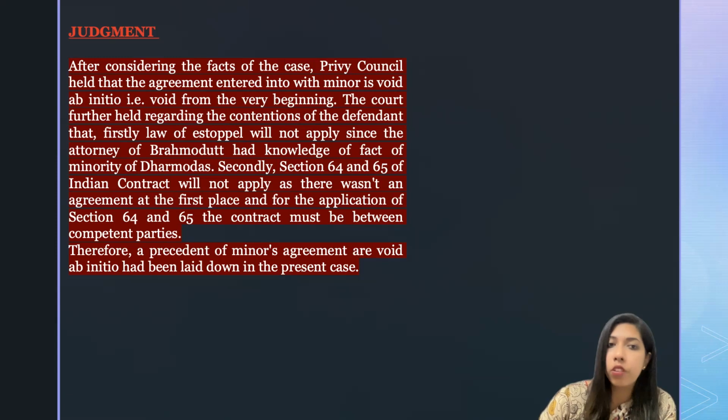Secondly, sections 64 and 65 of the Indian Contract Act will not apply in this case, as there wasn't an agreement in the first place, and for the application of sections 64 and 65, the contract must be between competent parties. So because of all these reasons, a precedent was set that a minor's agreement is void ab initio. That means void from the very beginning.